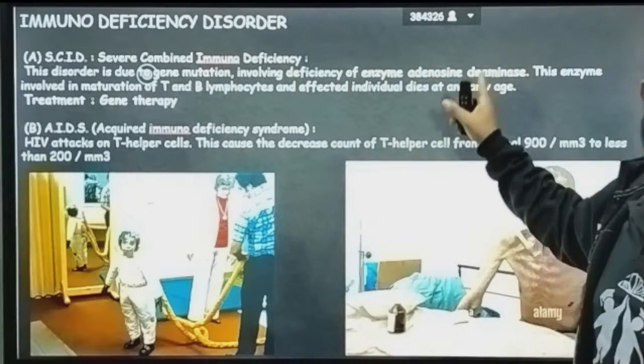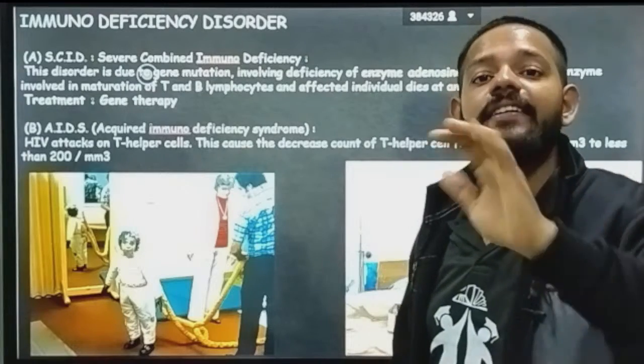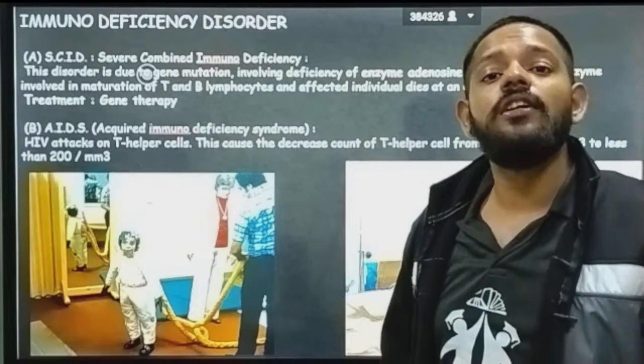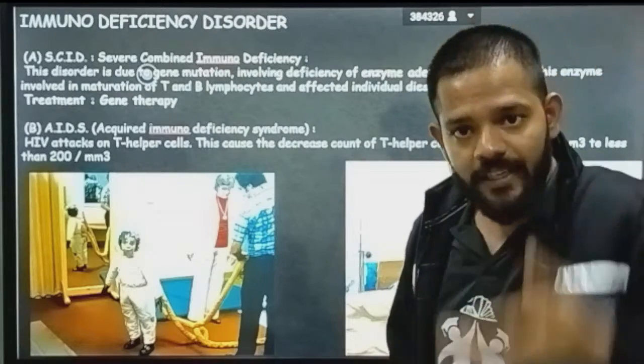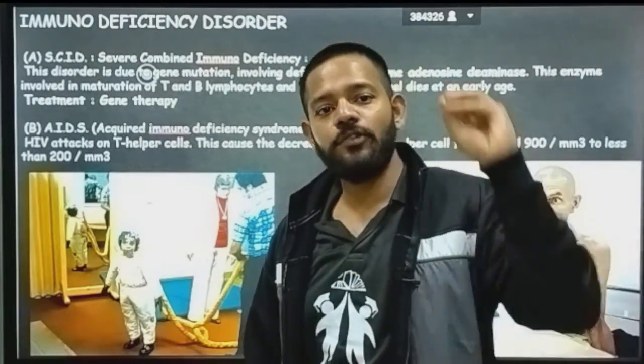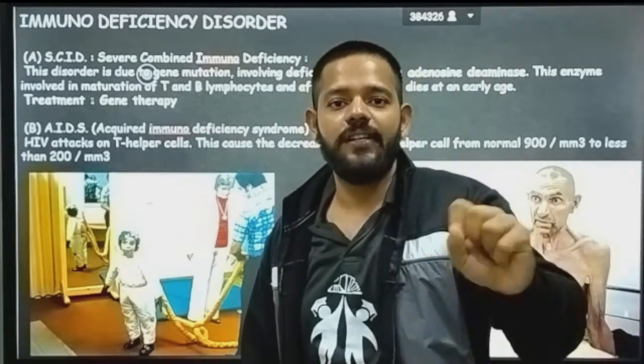Due to the non-production of adenosine deaminase, your B lymphocytes and T lymphocytes do not mature, and due to that, the immune system of your body automatically falls down. So the treatment is gene therapy. You have to put the gene that produces this enzyme inside the body.